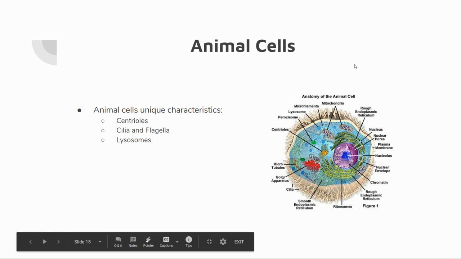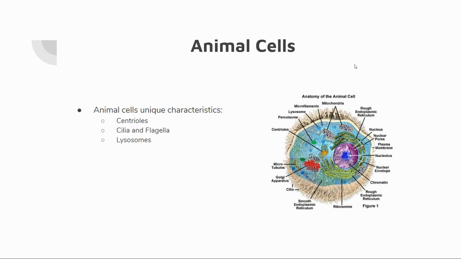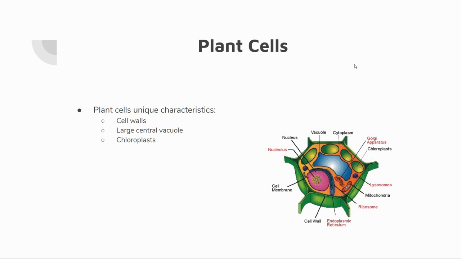Animal cells have a few unique characteristics that plant cells do not. They have centrioles. Sometimes they have cilia or flagella, which they'll use for movement, and they have lysosomes. Plant cells have some unique characteristics: they have cell walls, they have a large central vacuole, and they also have chloroplasts.